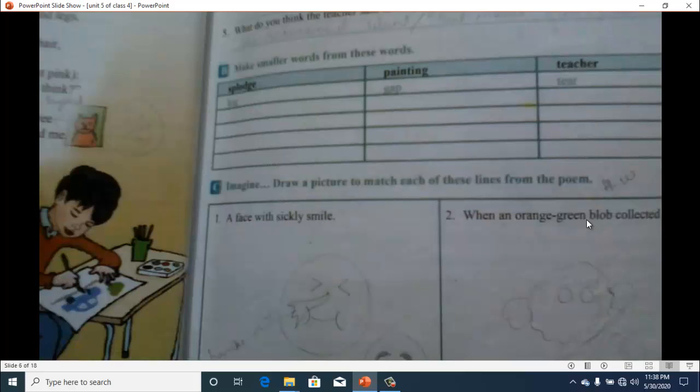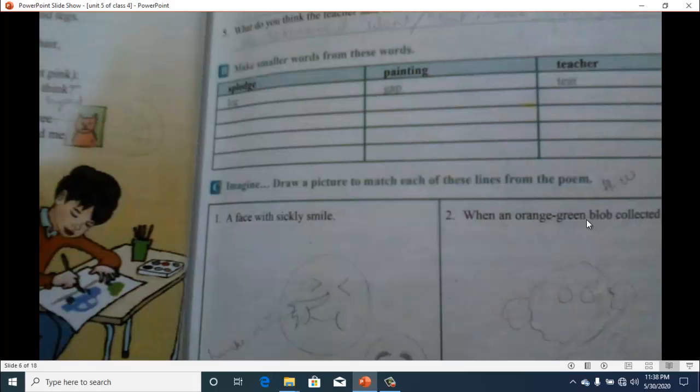You have to make smaller words from these words. So the first word is splodge. Splodge means to shape or mark some spots. Then painting. Then teacher. So you have to make a few words from these words, like from splodge you have log, then you can also make leg, then dog. So many words can be made from splodge.